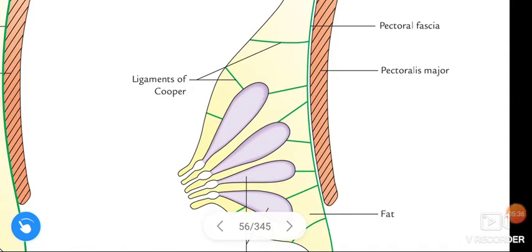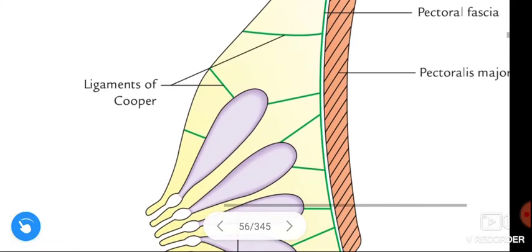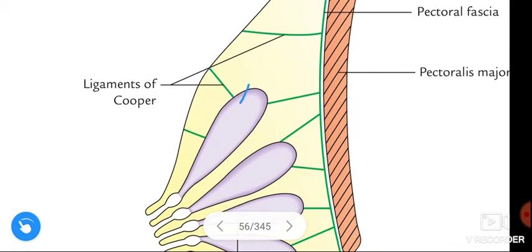See this figure? This figure shows the stroma of the breast. The stroma of the breast contains connective tissue and fat. The connective tissue condenses to form the fibrous strands, or septa. We call these the ligaments of Cooper, the suspensory ligaments of Cooper.